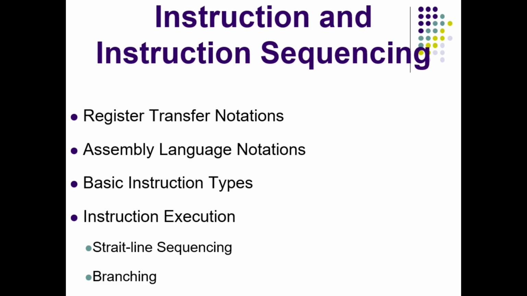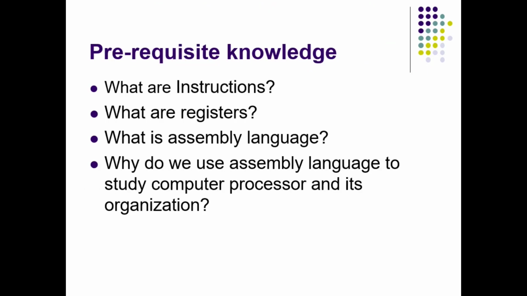but sequences. Here there are two things. One is straight line sequences. With that we also study branching. These are some questions you must be able to answer before watching this video. These are some basic prerequisite knowledge so that you can understand how instructions get stored in the memory and how the program executes. You can find answers to these questions in chapter 1. But here I'll explain briefly all these questions so that we can continue with our video.